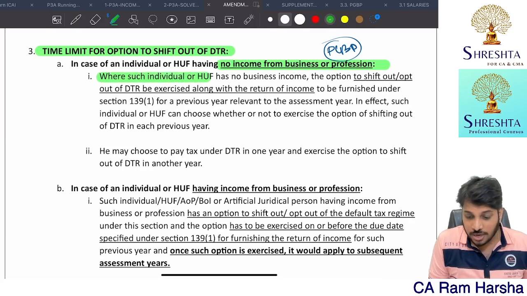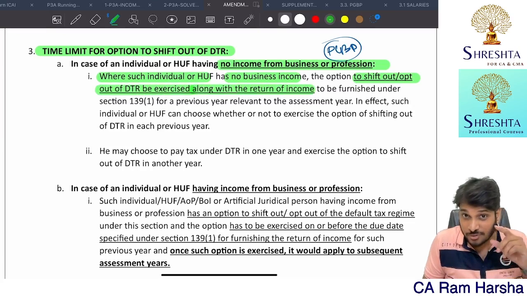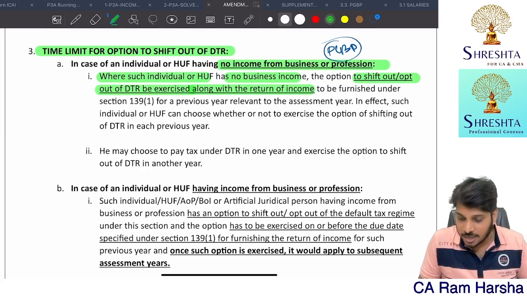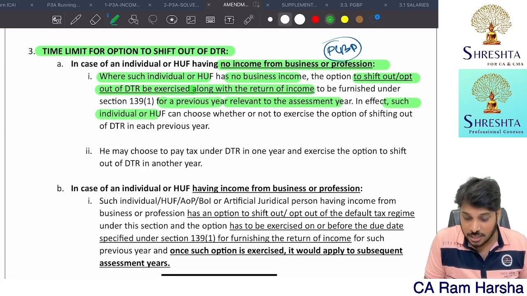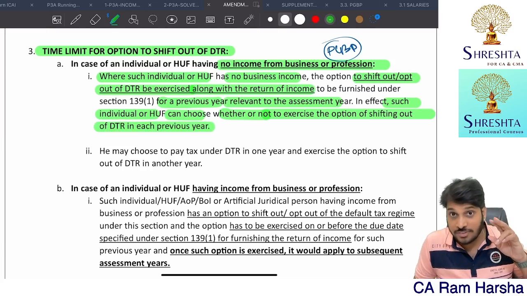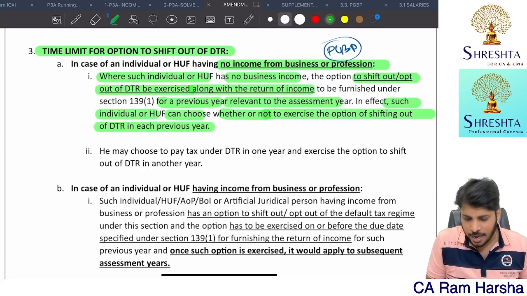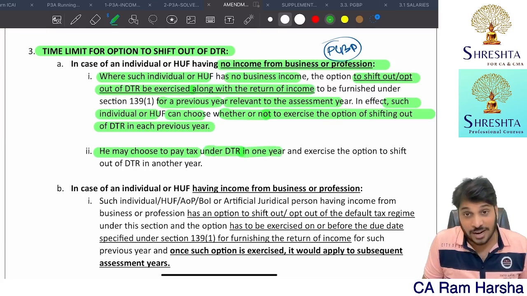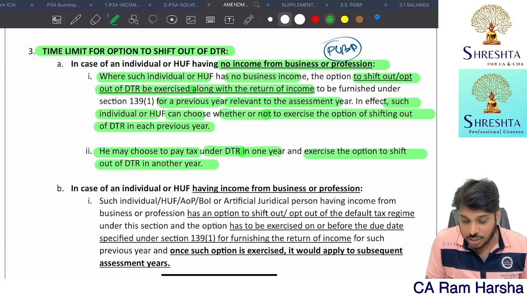So where an individual or HUF has no business income, the option to shift out or opt out of the DTR, you have to exercise while filing the return of income for the previous year relevant to the assessment year. In effect, such an individual can choose whether or not to exercise the option of shifting out of DTR in each previous year. He may choose to pay tax under DTR in one year, and exercise the option to shift out of the DTR in another year.